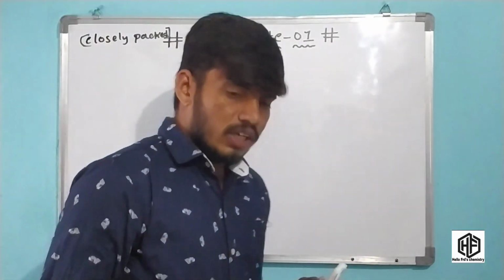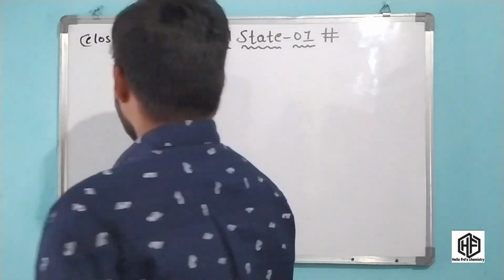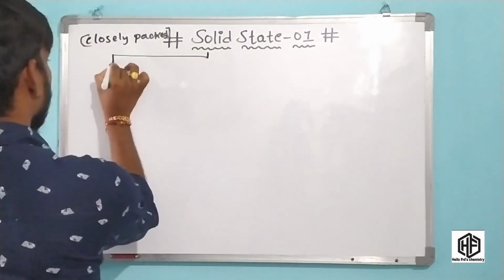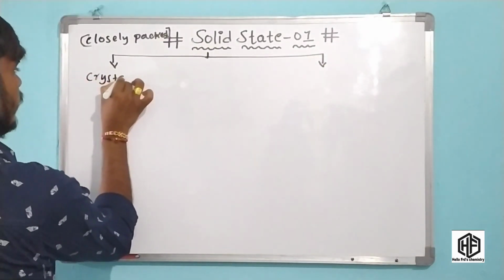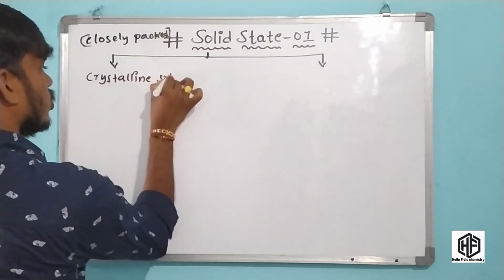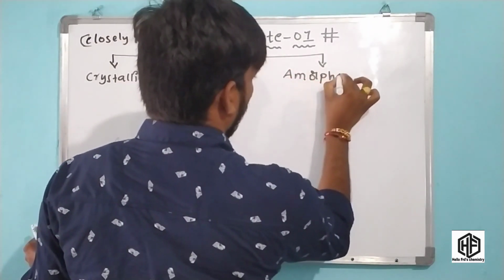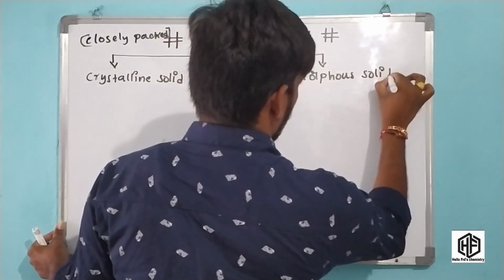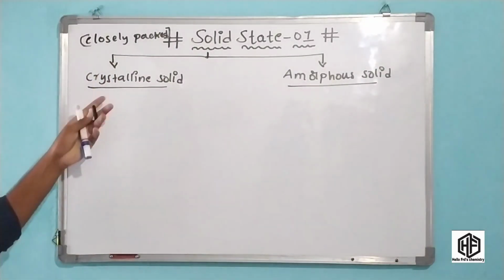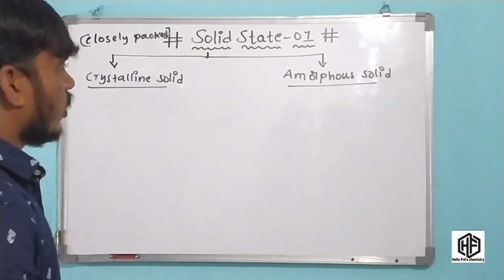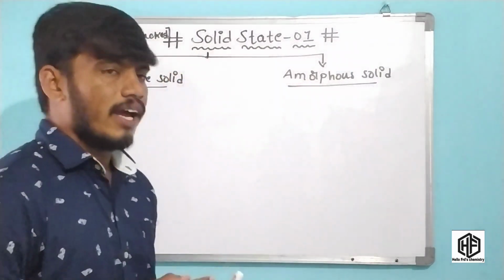Now, solids are of two types: one is crystalline solid and the other is amorphous solid. In many exams, the question is asked: what is the difference between crystalline solid and amorphous solid? This is a very important concept.